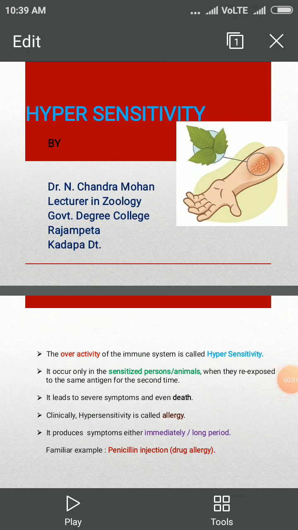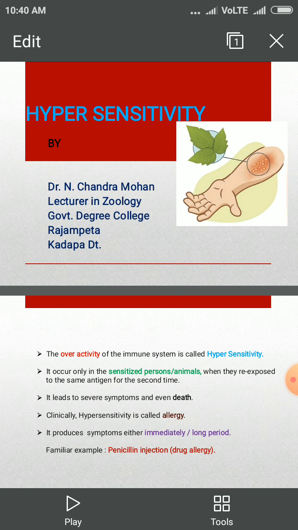So, dear friends and students, today I am explaining the very important topic, hypersensitivity. Hypersensitivity is one of the important reactions released from the immune system of the body.